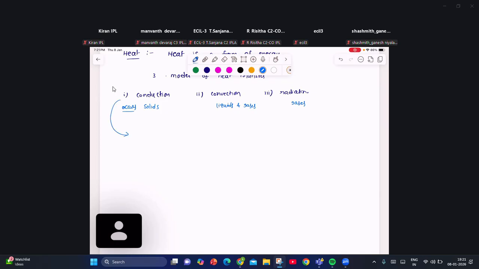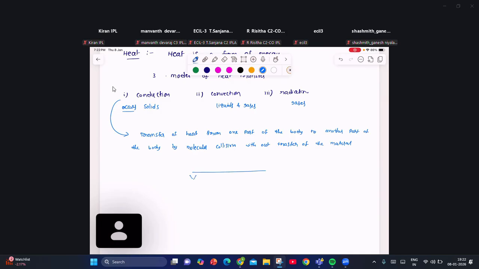Transfer of heat from one part of the body to another part of the body by molecular collision without transfer of the material medium.